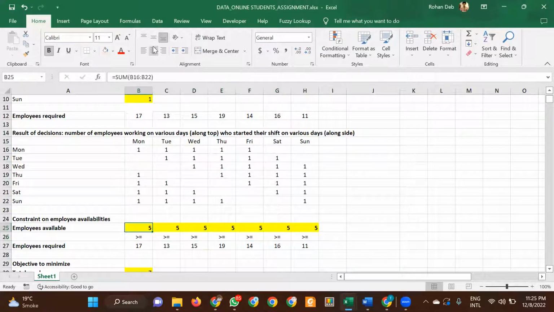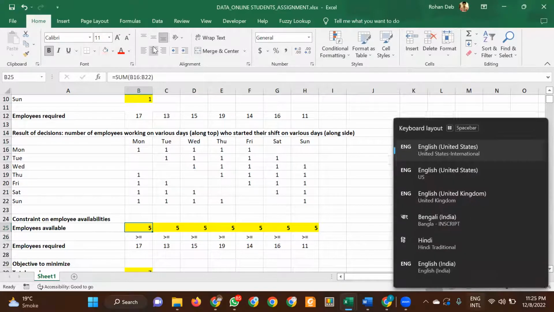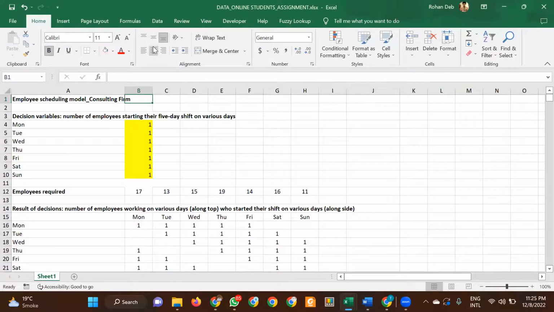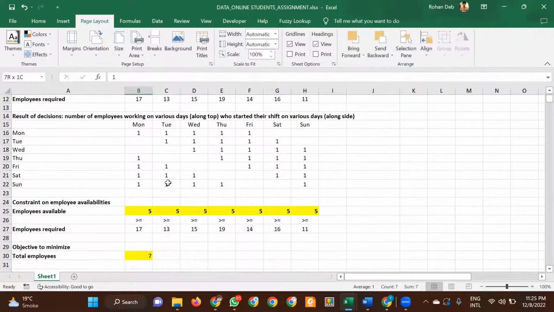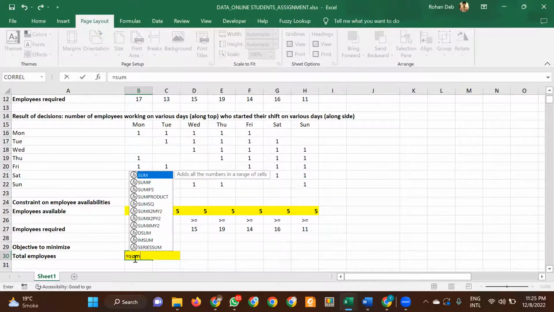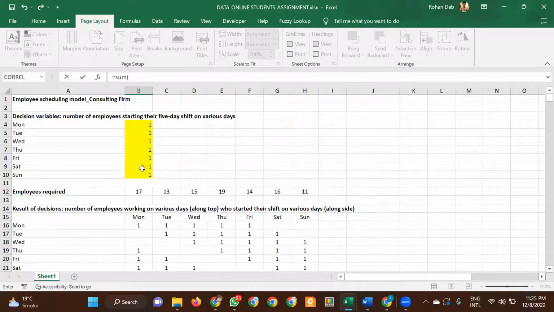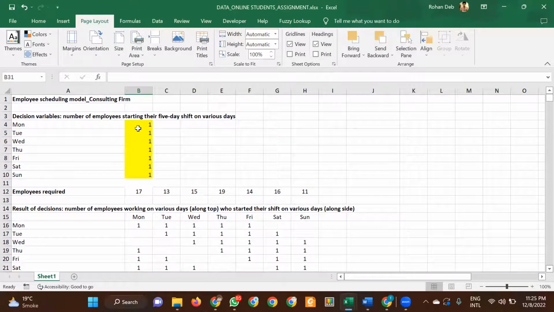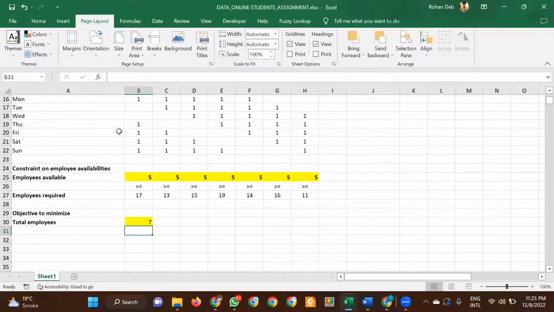So my by changing cells will be here. This one would be my by changing cells in Solver, and my objective function would be to minimize the total number of employees. Total number of employees is basically the sum of all these. So we are assuming that the company does not have any existing employees, and these are the people being hired on each day. So bold, yeah. So now we'll do the Solver part.